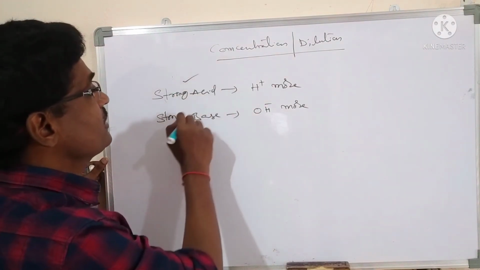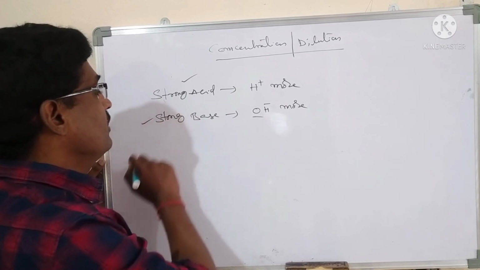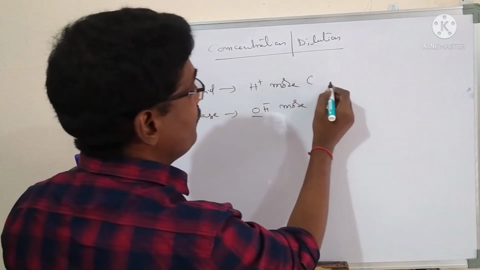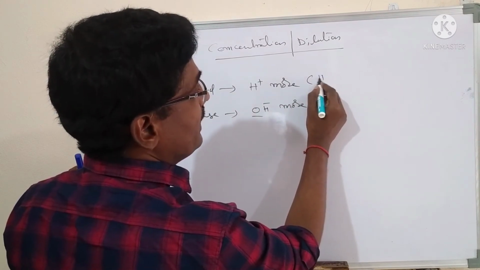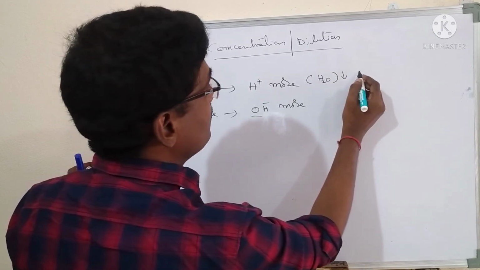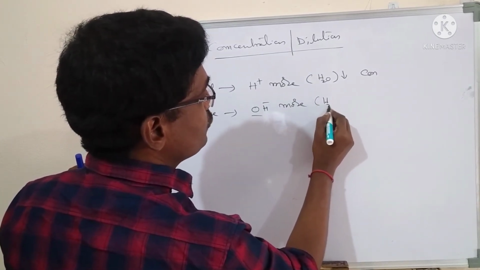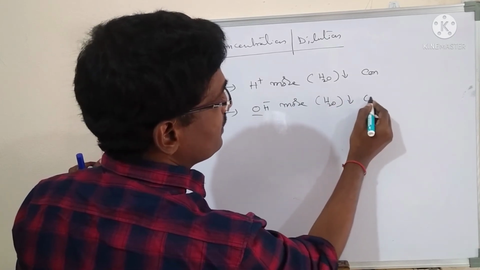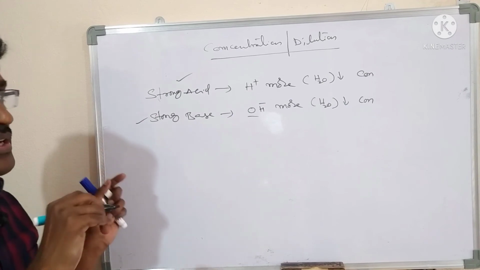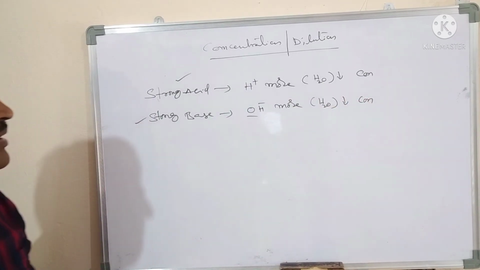When H plus ions are more, you can say it is a strong acid. When OH minus ions are more, you can call it a strong base. Here the H2O particles are less. That is concentrated. Here also H2O particles are less. That's why it is concentrated. Water particles are less, you can call it concentration.